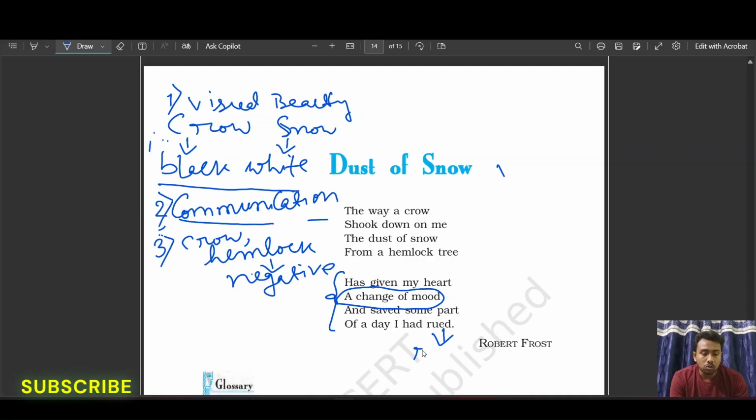Or we can also write here that this was regret, or you can also write here ruined. So here I write ruined. So the poet now realizes that he was ruining his day. और ये कैसे होता है? Because of the agent of black crow and hemlock tree that is poisonous.